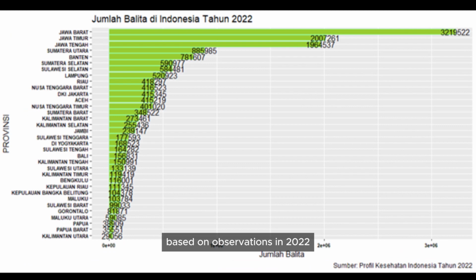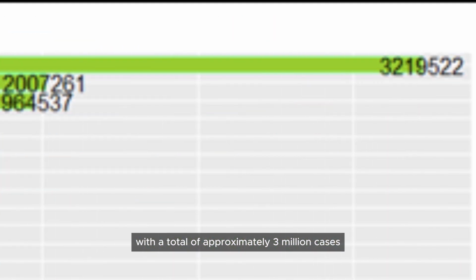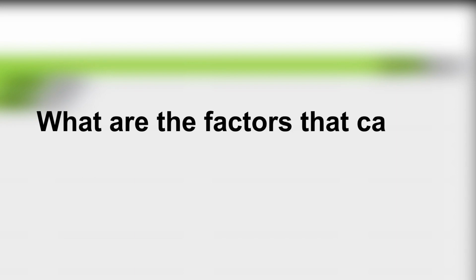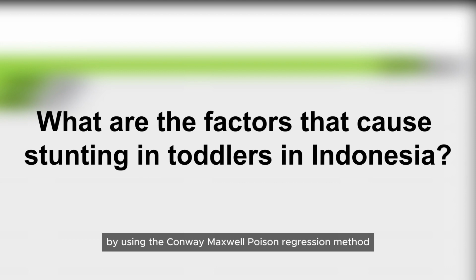Based on observations, in 2022, the province with the most stunting cases in Indonesia is West Java province, with a total of approximately 3 million cases. What are the factors that cause stunting in toddlers in Indonesia? By using the Conway Maxwell Poisson regression method, we can find out what factors cause stunting, but there are several assumptions that we must fulfill.